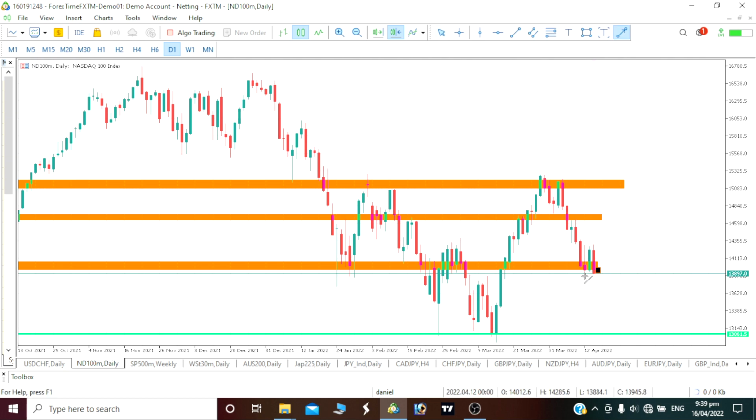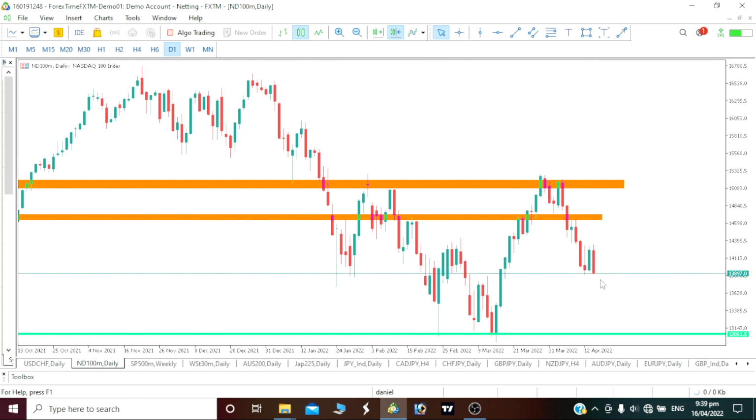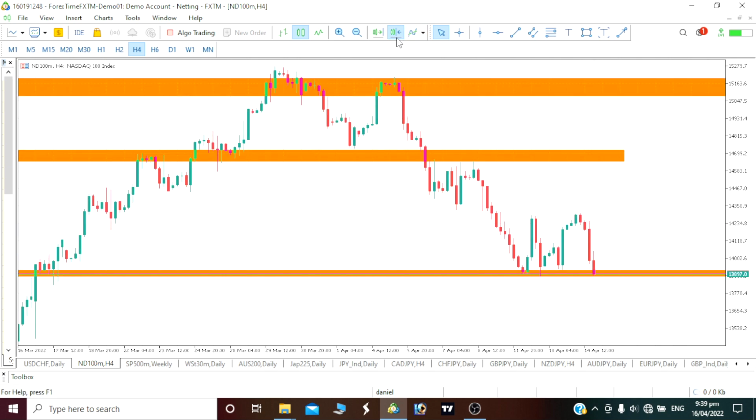So I want you to know that we can probably see a push up, then definitely that huge massive fall. Note that we are looking for a fall on our Nasdaq, by the way. But before we actually see that Nasdaq fall, we will probably see a little bit of push up, then a pull down on our Nasdaq 100. Exactly what we are aiming for. So on our 4-hour time frame, our price is still showing a bearish move. Daily time frame is showing a bearish move. Weekly time frame is showing a bearish move. Definitely we should want to be taking a sell on our Nasdaq.